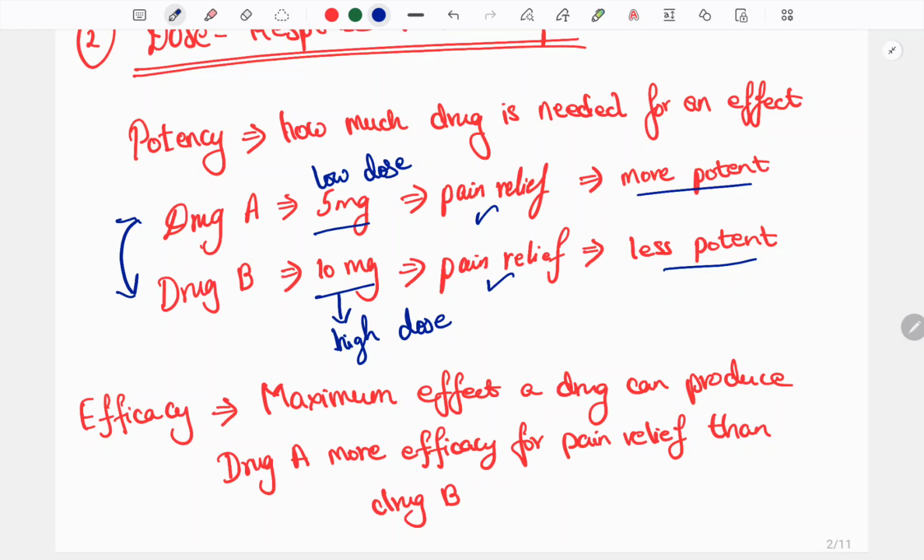See, two persons are there, person A and person B. They want to lift a bag, and to lift it they need energy. Person A eats 5 idli and lifts the bag, but person B eats 10 idli and then lifts the bag. Only after eating 10 idli does he get the energy to lift it, which means A is very strong because he eats only 5 idli. So A is more potent. It is like that.